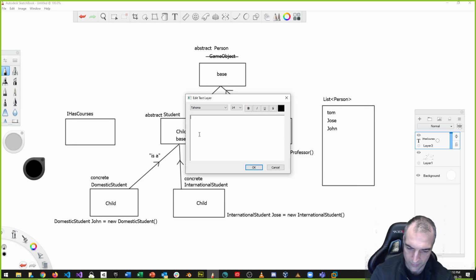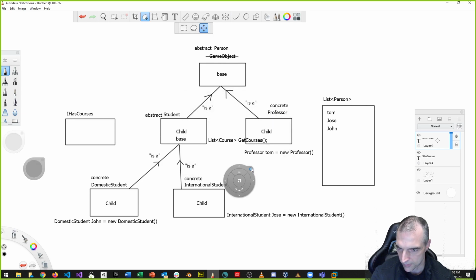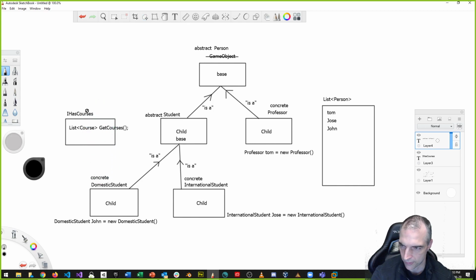So this method returns a course list. Let's say the method returns a list of courses, and the method's called getCourses. Okay, that's the method name. Notice I didn't put public in here. Okay, so this method is part of the iHasCourses interface. This is an interface, right?